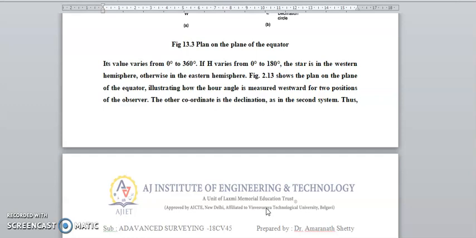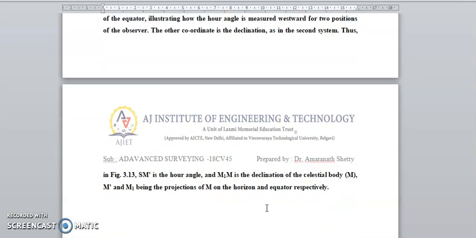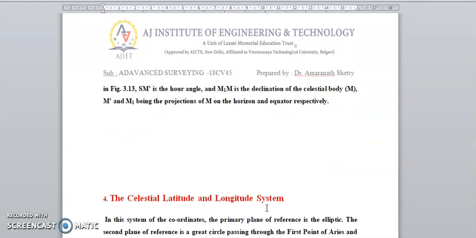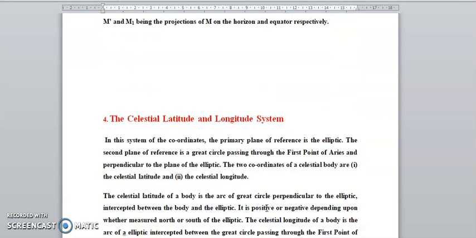The other coordinate is the declination in the second system. Thus, in figure 3.13, the hour angle is M1M, the declination of the celestial body, M dash M1 being the projection, M being the horizontal of the celestial body.